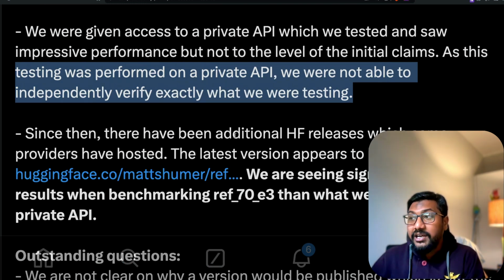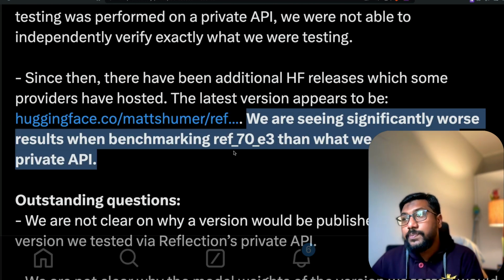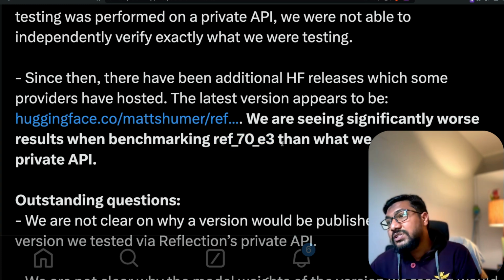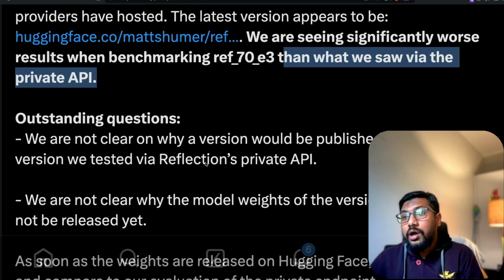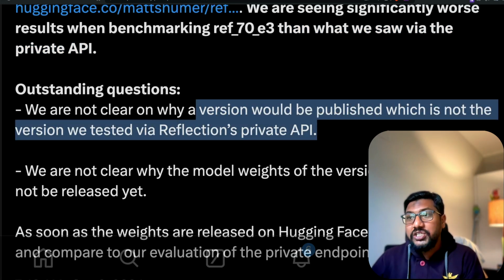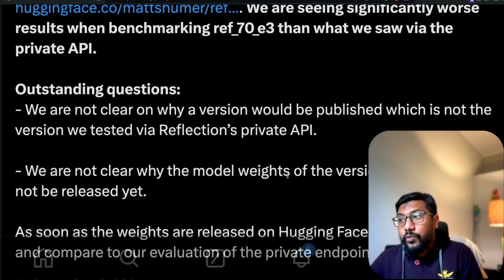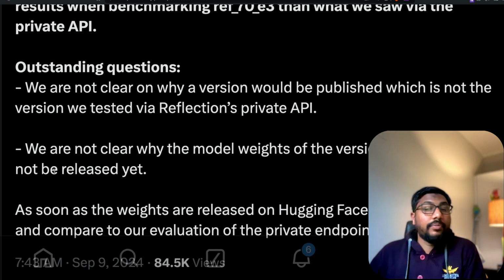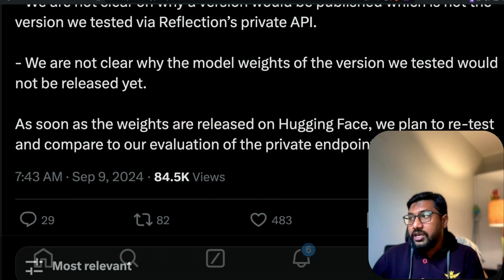Since then, there have been additional HF, Hugging Face, releases, which some providers hosted. The latest version appears to be, we are seeing a significantly worse result when benchmarking the latest one than what we saw via private API. So the latest open weight model is further bad. Outstanding questions. We are not clear why a version would be published which is not the version we tested. Why the disparity? Why the mismatch? We are not clear why the model weights of the version we tested would not be released yet, because that's already in the private API. So as soon as the weights are released on Hugging Face, we plan to retest and compare to our evaluation of the private endpoint.